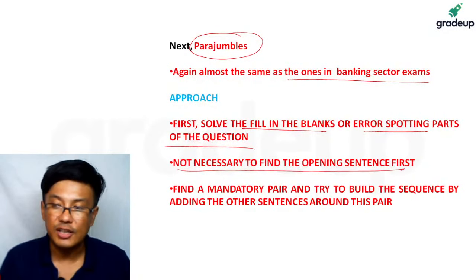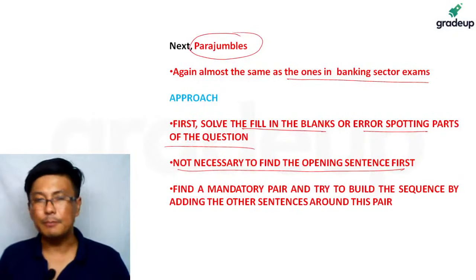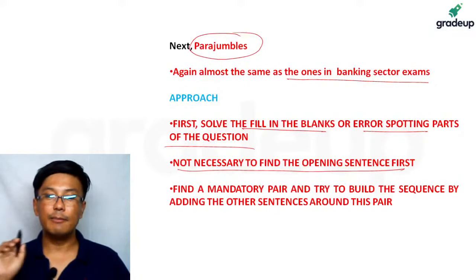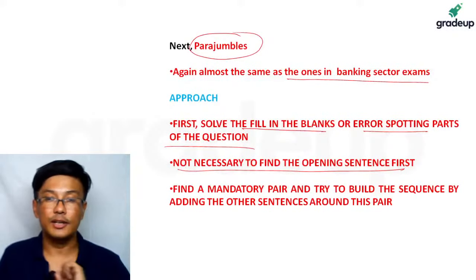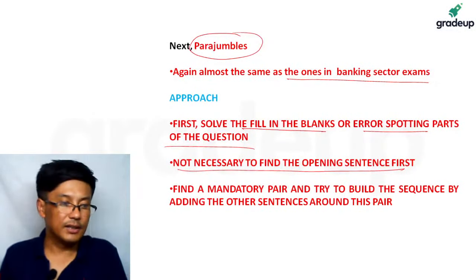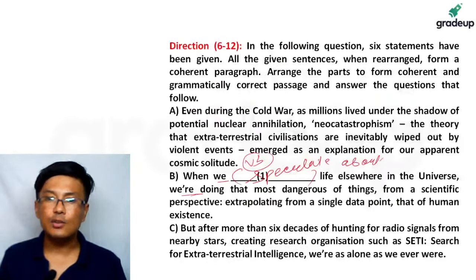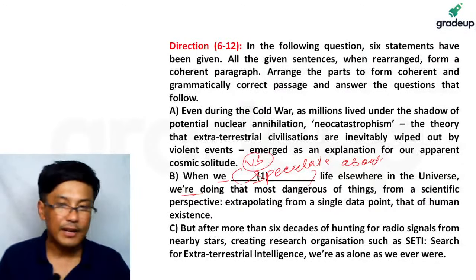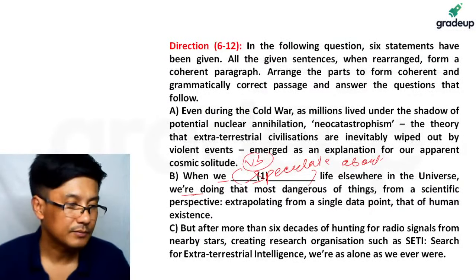What should be the approach? The best approach, this is something which I have been telling people to a great extent in the banking sector also. First, you need to find the mandatory pair and try to build the other sentences around it. So this is the best way to solve the question. Everybody understood this, I hope. Now, would you like to try this question or do you want to move on to another type? I will wait for some time. I hope everybody understood the focus.